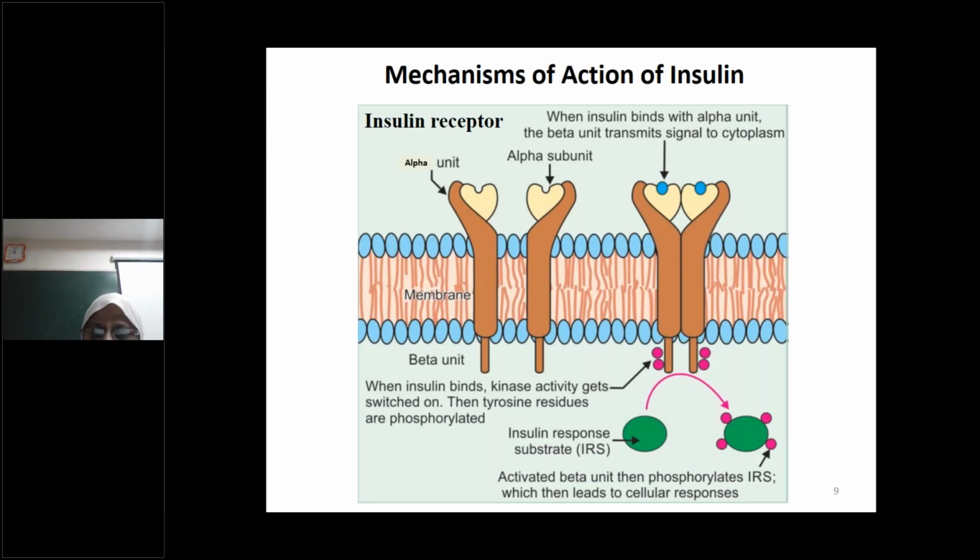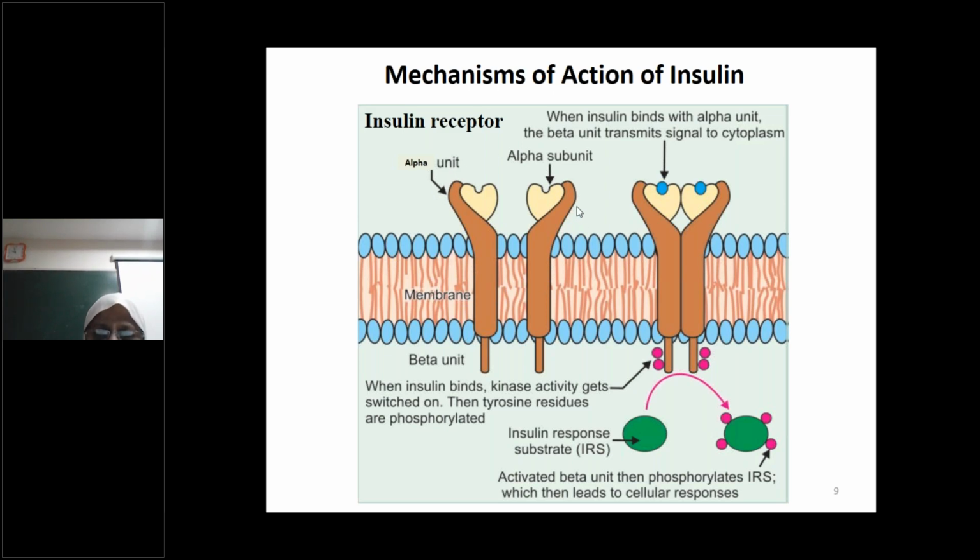Then how does this active insulin, once insulin is synthesized, how does it act? So we said these are the factors that increase insulin secretion. There are certain factors that decrease insulin secretion. So once insulin is released, how does it act? Insulin has to go and bind with the insulin receptor that is present in the plasma membrane to initiate its action. So this is the picture of the insulin receptor that you can see here.